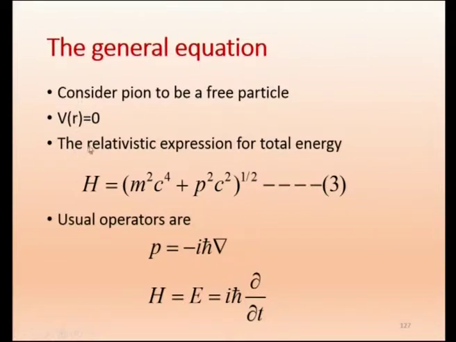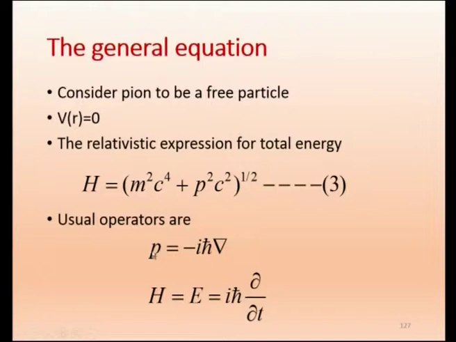Now, what is the relativistic expression for total energy? This is the Hamiltonian, H is equal to the square root of m squared c to the power 4 plus p squared c squared. This is the equation we know, the relativistic expression for total energy. We have to use the usual operators. We will not go into detail because it is a quantum mechanical thing.